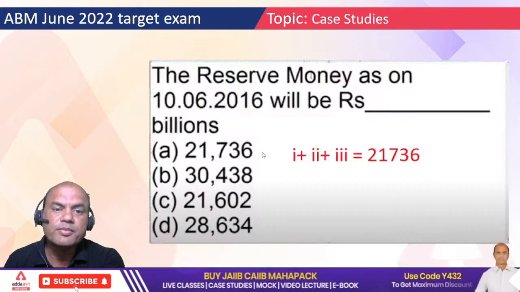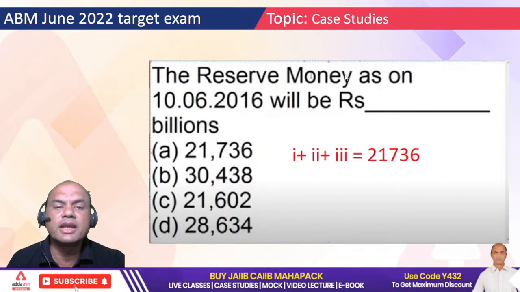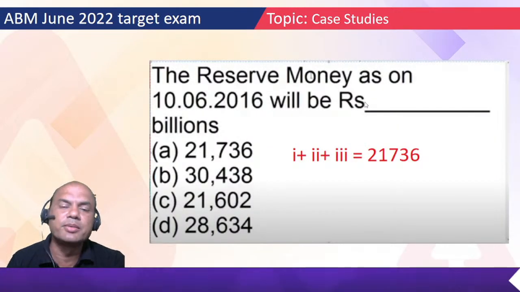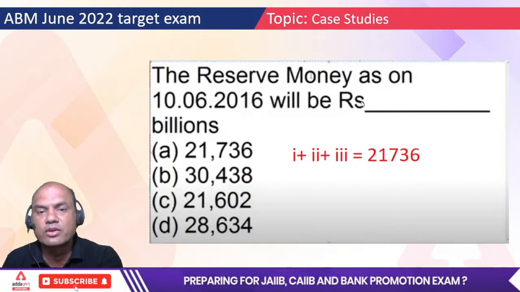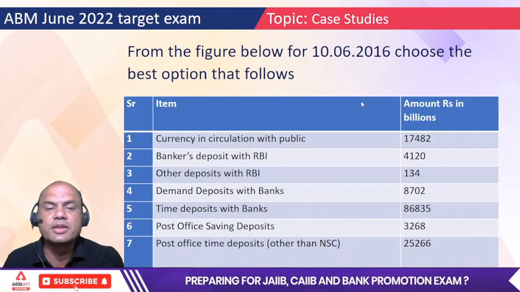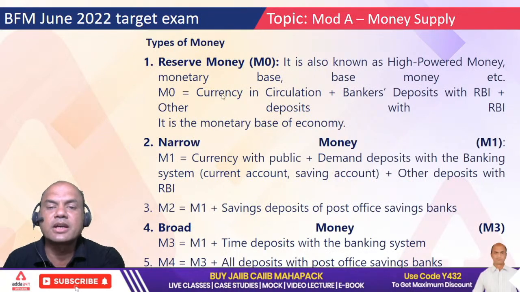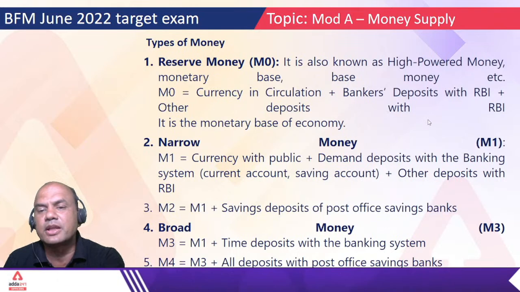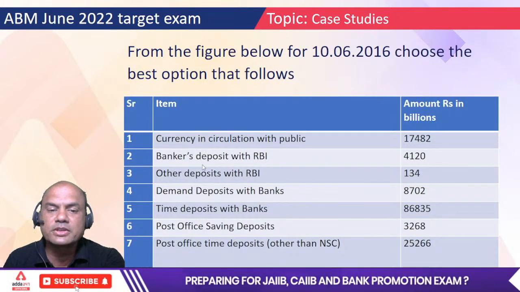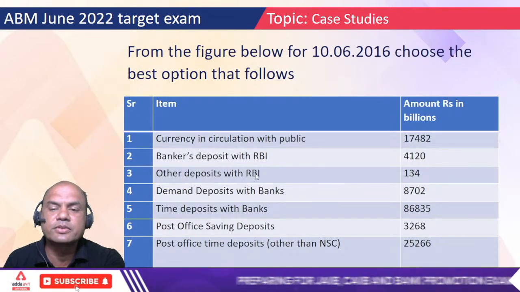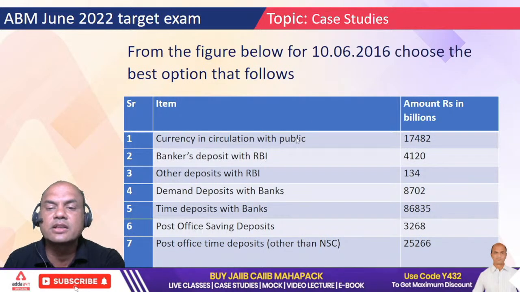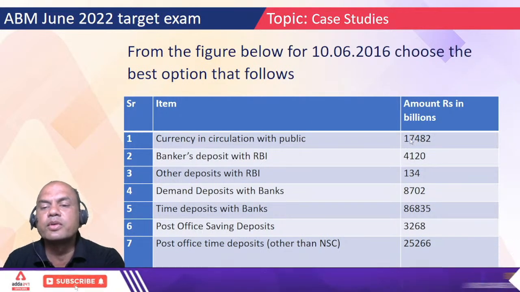Okay, let's start. The reserve money as on 10/6/2016 will be. Reserve money means what? M0. What is the formula for M0? M0 means currency in circulation plus banker deposit with RBI plus other deposits with RBI. We already know all three, so just add them, 1 plus 2 plus 3.